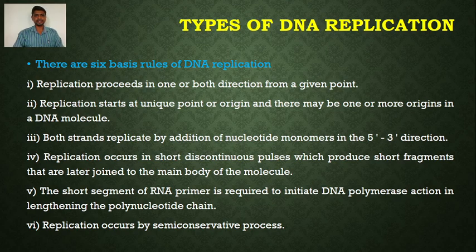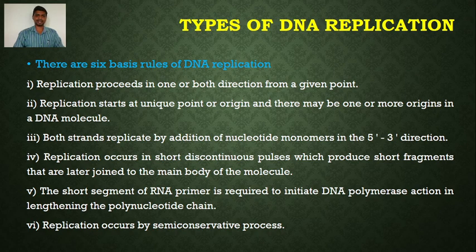The fourth rule is that replication occurs in short discontinuous pulses, which produce short fragments that are later joined to the main body of the molecule. As you know, DNA consists of 2 strands; it is a double helical structure. So during DNA replication, in one of the 2 strands the DNA synthesis is discontinuous. As a result, it produces short fragments of DNA which later join to make the continuous DNA strand.